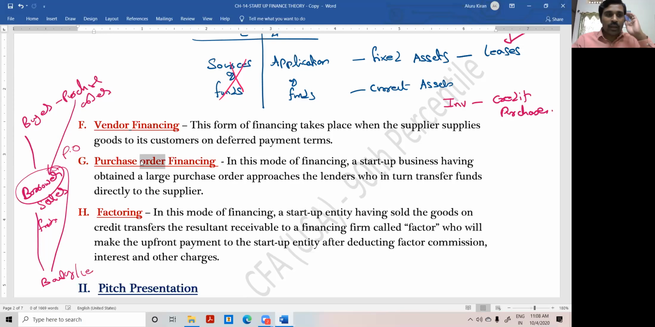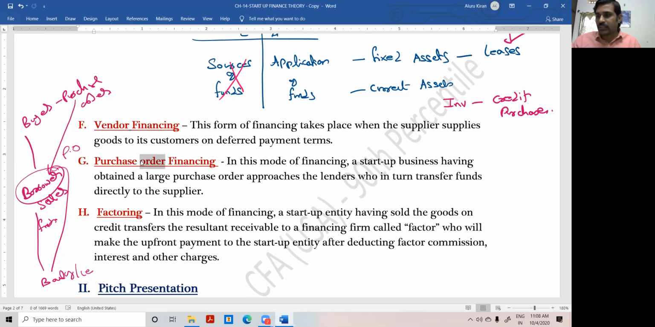You got the point? Who is giving the purchase order? The buyer is giving a purchase order. For him it is a purchase; for me it is a sale. The borrower is the seller. For the borrower it is a sales order; for the buyer, it is a purchase order. So the buyer has given a purchase order to the borrower or seller. By showing the purchase order to the banker, the borrower can obtain funds from the banker.